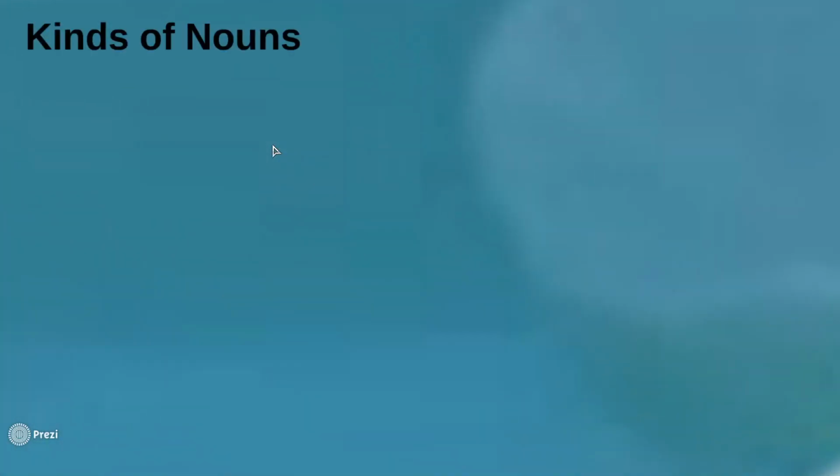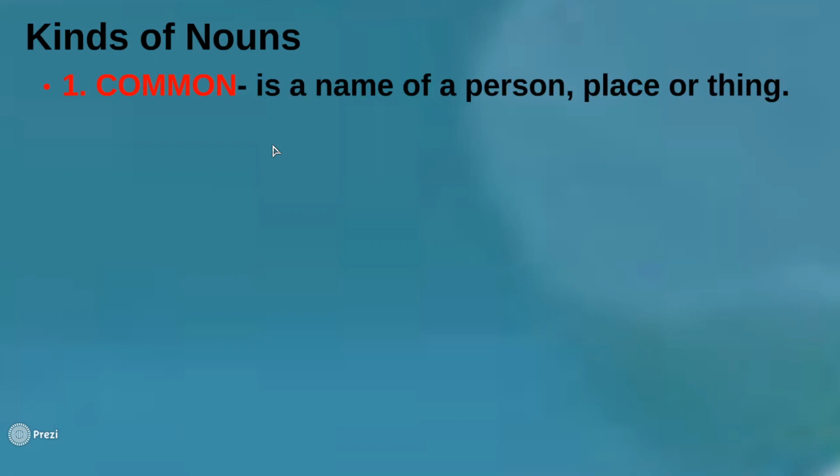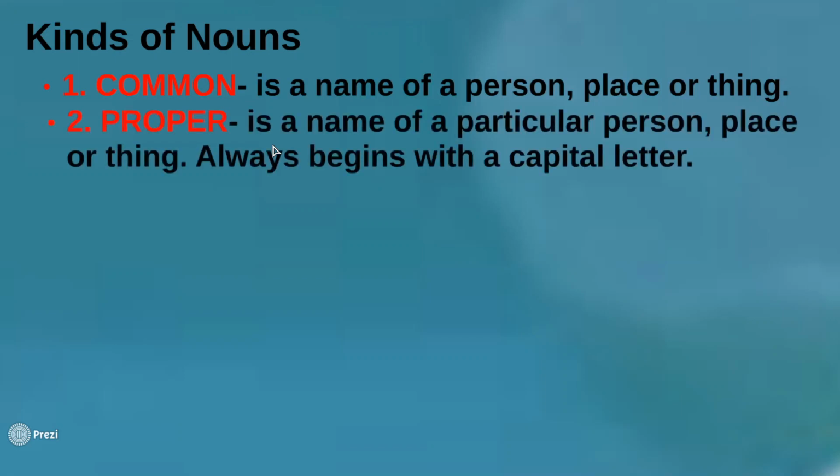So what are the kinds of nouns? First, we're going to discuss four kinds of nouns for today. Number 1, we have common, and number 2, we have proper. So let's focus first on common nouns. Common nouns are a name of a person, place, or thing. Remember that. So any person, any place, or a thing. Not in particular, not specific.